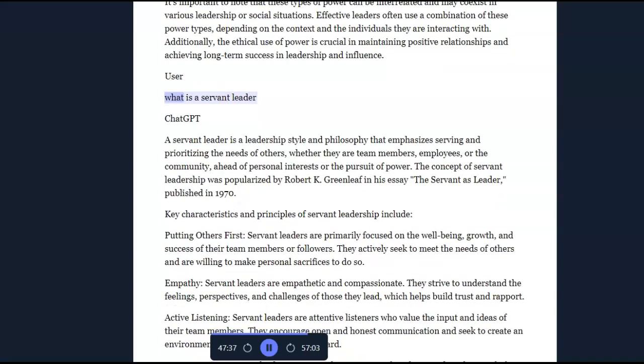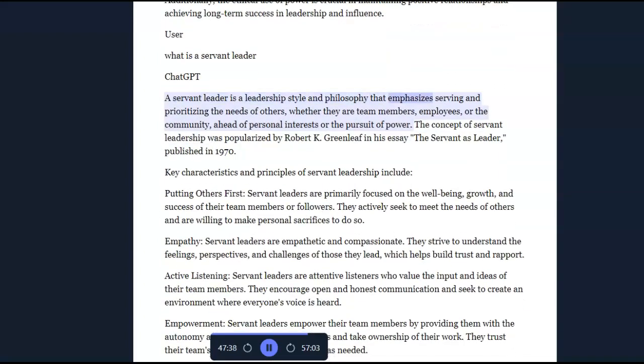User: What is a servant leader? ChatGPT: A servant leader is a leadership style and philosophy that emphasizes serving and prioritizing the needs of others, whether they are team members, employees, or the community, ahead of personal interests or the pursuit of power.